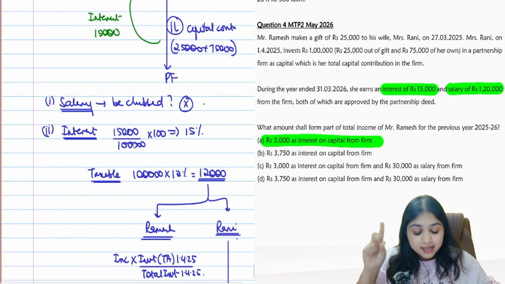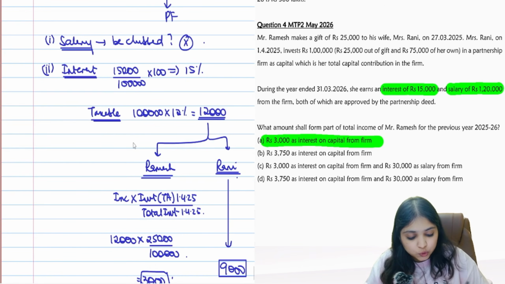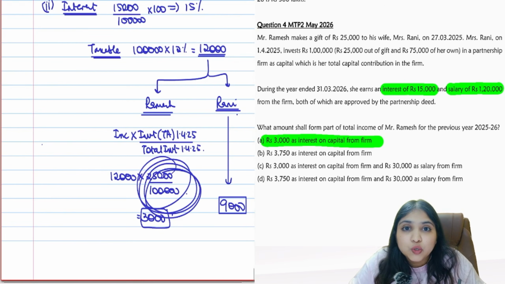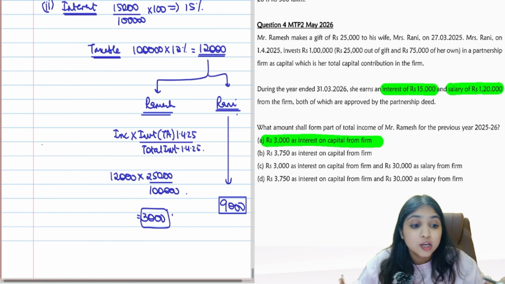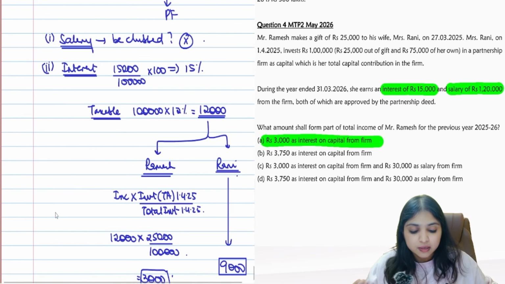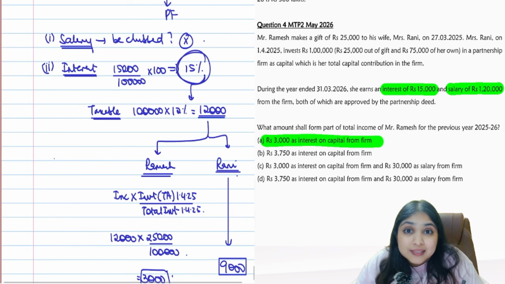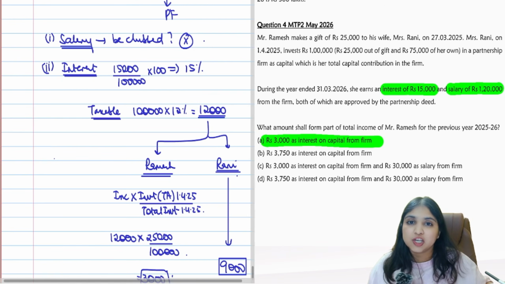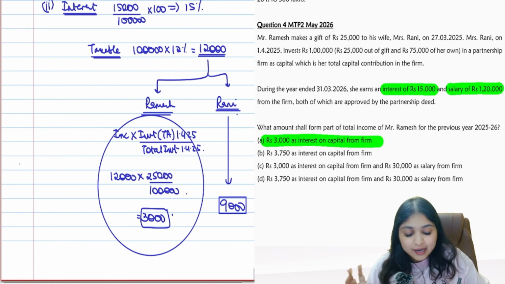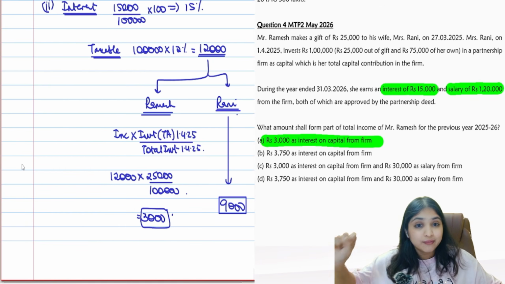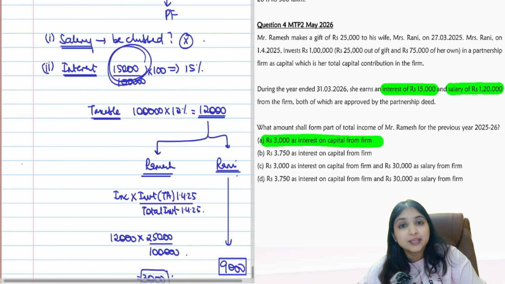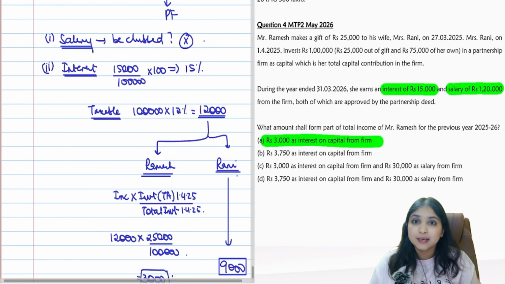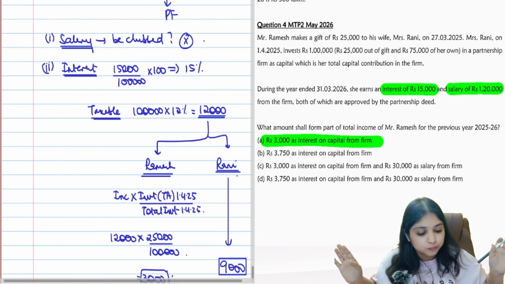That's the first learning. Second learning, many students will straight away do 15,000 is interest income, 15,000 into 25 by 1 lakh. You shouldn't do that. You have to first find the taxable interest income. Total interest is 15%, but only 12% will be taxable. So only 12% is taxable interest. This is what you will split between Ramesh and Rani. Alright guys, formula and all you know very well. The point that you have to be very careful about is, you can't split 15,000 into Ramesh and Rani. You have to apply section 40B. You have to find what is taxable income. That is what you will split between 2.